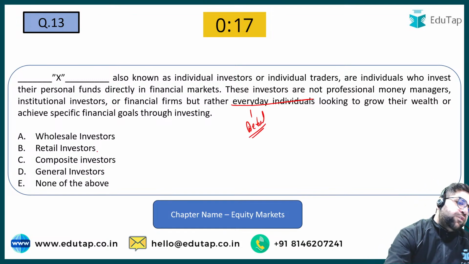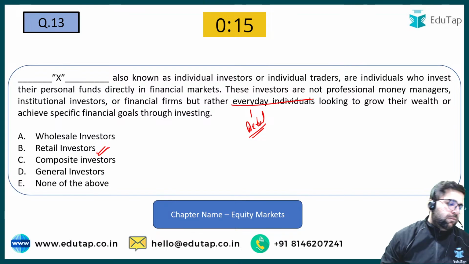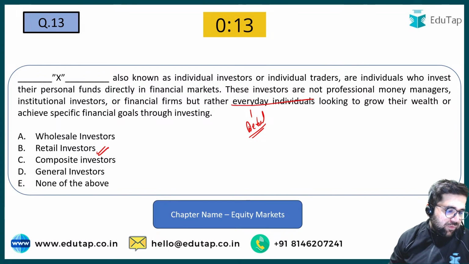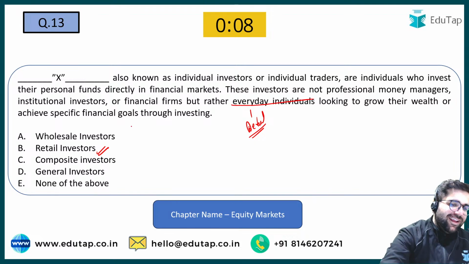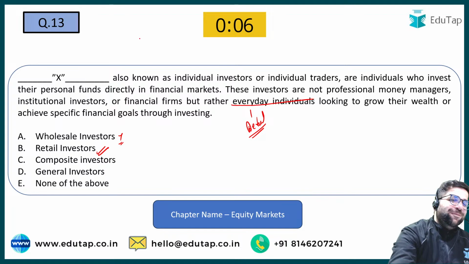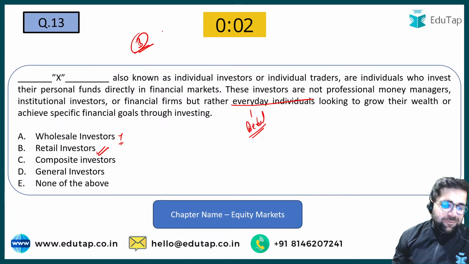So we are known as what? Retail investors, who invest a maximum of 2 lakhs in an IPO. Wholesale is not really a thing. It will be B, retail investors. Right, so the answer will be option number B.